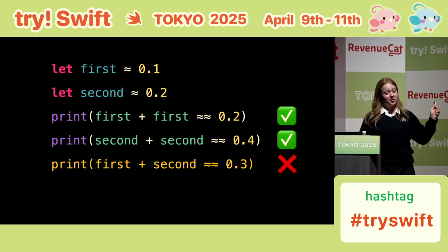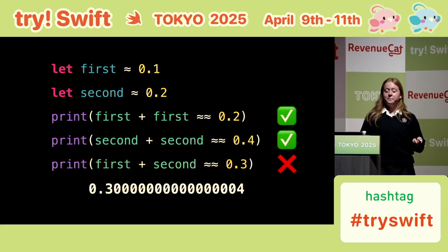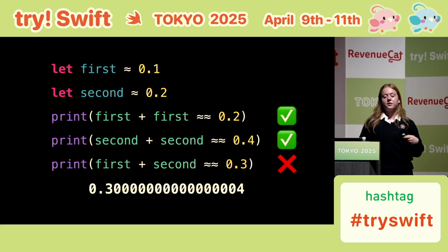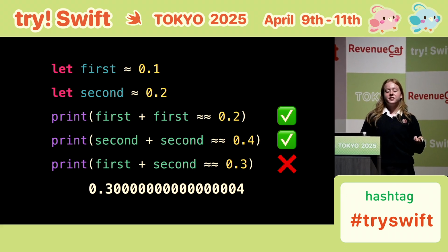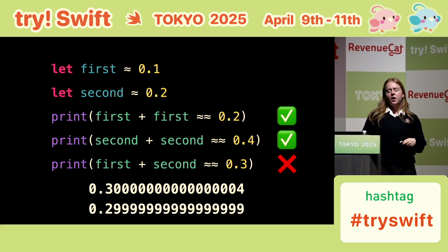But this one fails, because the sum, including the tiny errors from earlier, is this number: 3, many zeros, then 4. Whereas if you assign directly, Swift can get a tiny bit closer. So now we have two different numbers, and the comparison fails.